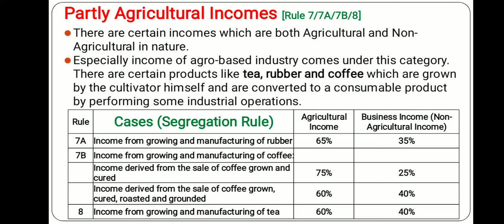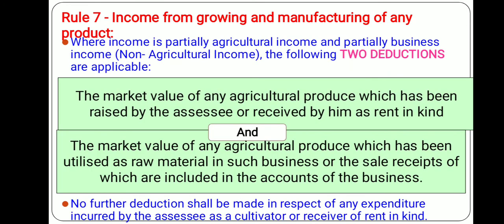Rule 7 is applicable to those activities or income which are partly agricultural in nature but not covered under tea, rubber and coffee. In that case, how much will be considered agricultural income and how much business income is given in rule 7. Now you see, rule 7 covers income from growing and manufacturing of any other product which is agricultural in nature, like sugar cane.